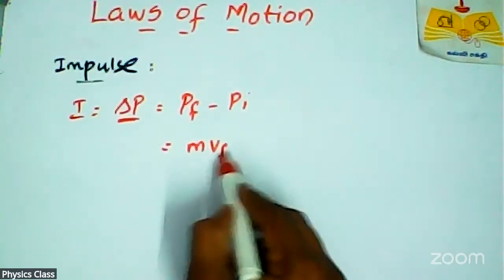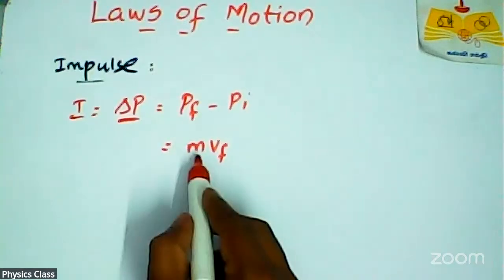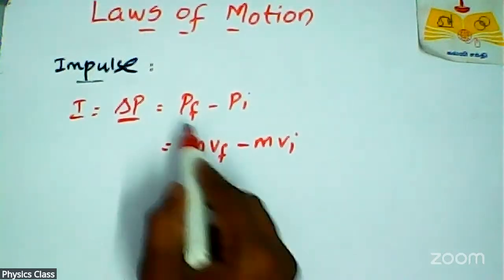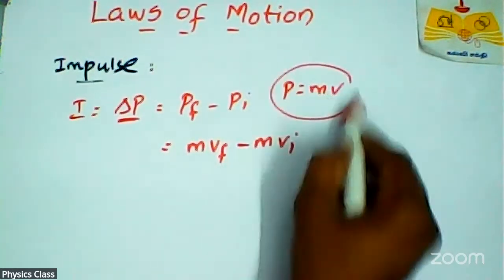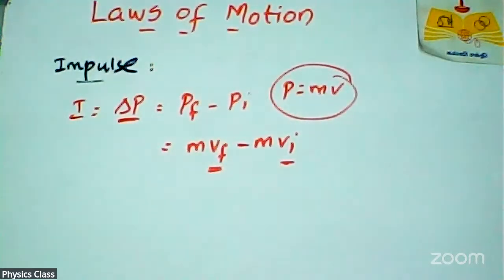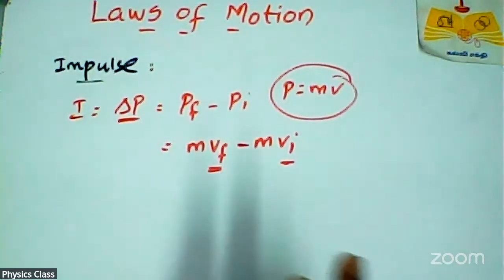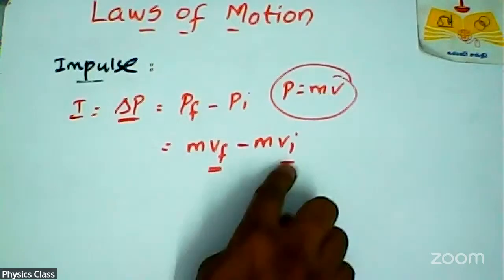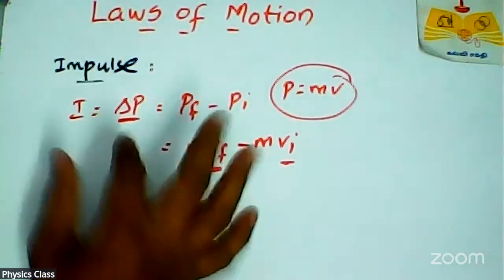Mass does not change, so m is m, but velocity changes, vf minus vi, because p is equal to mv. This is the final velocity, this is the initial velocity. In our case, the car passing on the road has some velocity, 5-10 meters per second. Once it hits the tree, that velocity will come to zero. So final velocity is different from the initial velocity, vf vi. So this is impulse.